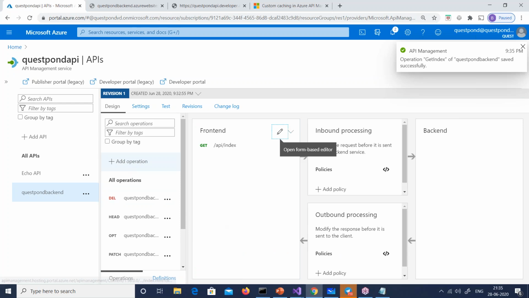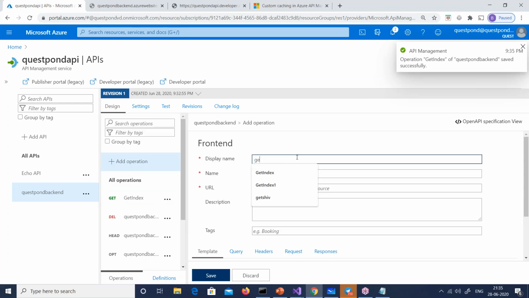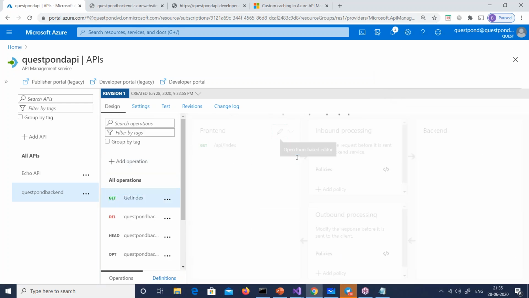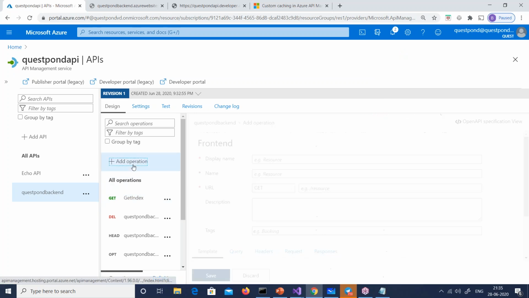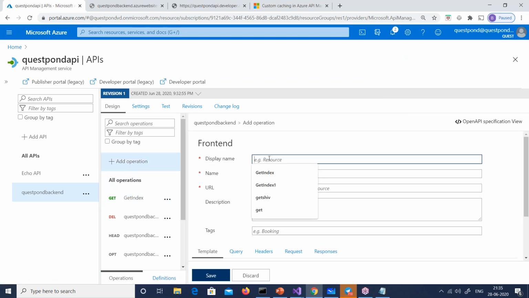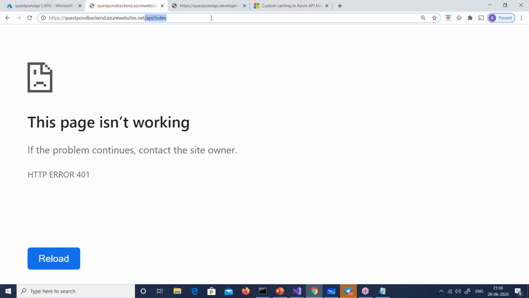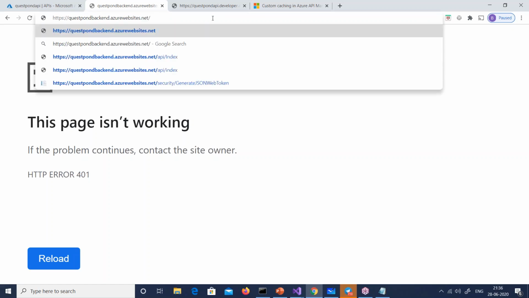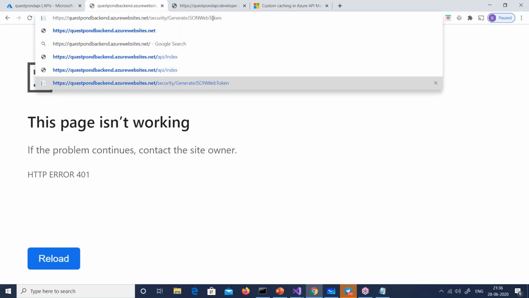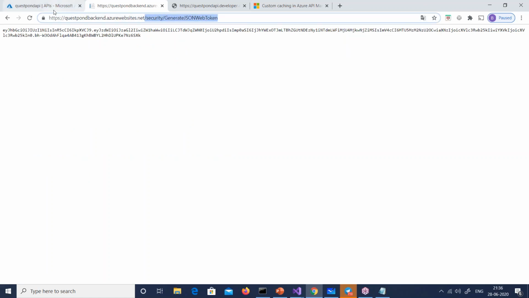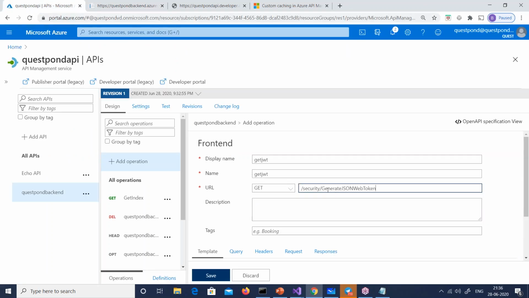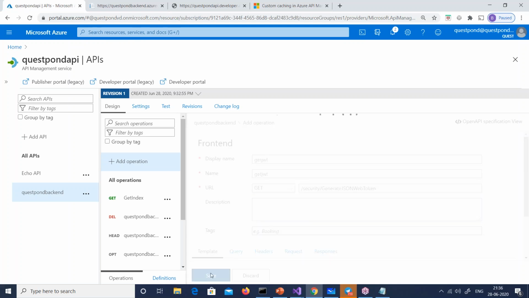One more we will need now is the get JWT. So for the get JWT, the path is security / JWT token, because on the same session the token has to be generated. So I will need to hit that, right? Save this. Great.